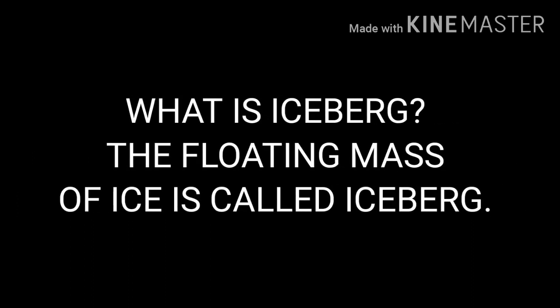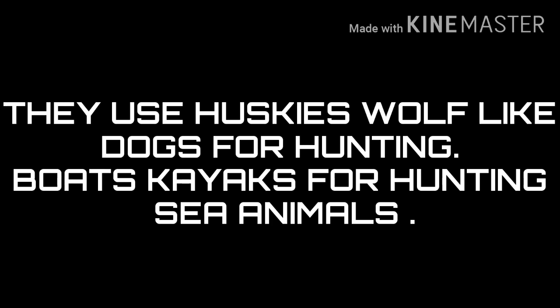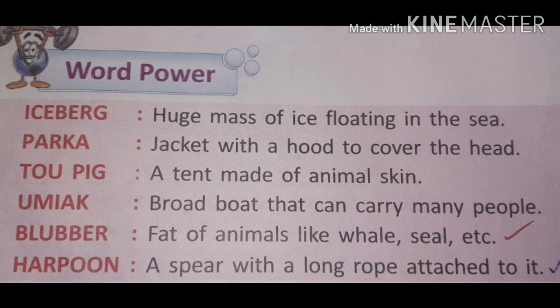In 1912, Titanic, an ocean liner, sank after hitting an iceberg. What is an iceberg? The floating mass of ice is called an iceberg. They use huskies, wolf-like dogs, for hunting, and boats, kayaks, for hunting sea animals. So students, now you need to learn the word power of this lesson.